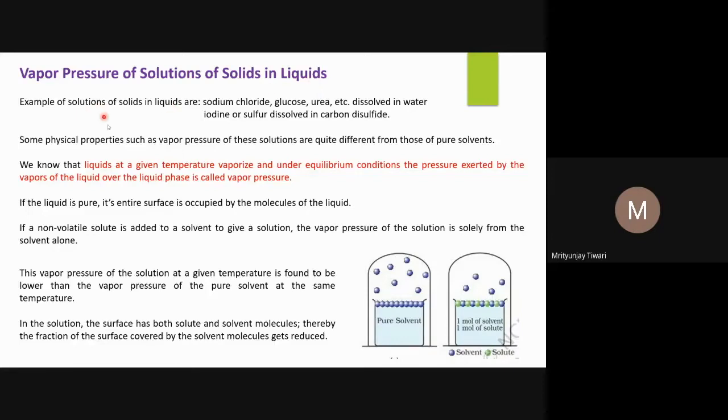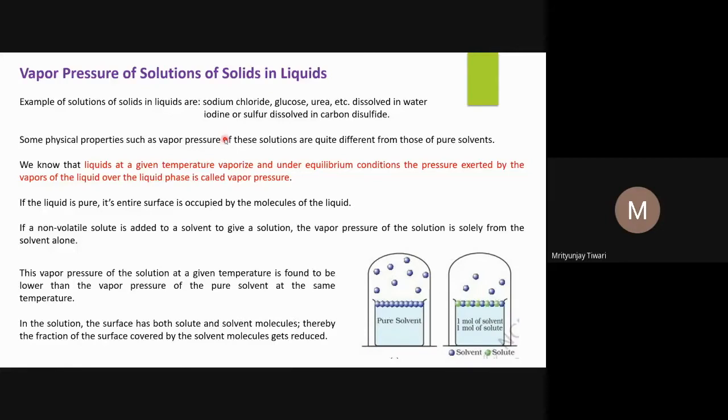Let us first look into the vapor pressure of solutions of a solid in liquids. If someone says solutions of solids in a liquid, what does it mean? It means the solvent is a liquid and the solute is a solid. Examples of such solutions are sodium chloride dissolved in water, glucose or urea dissolved in water, or iodine or sulfur dissolved in carbon disulfide. They also constitute solutions of solids in liquids.